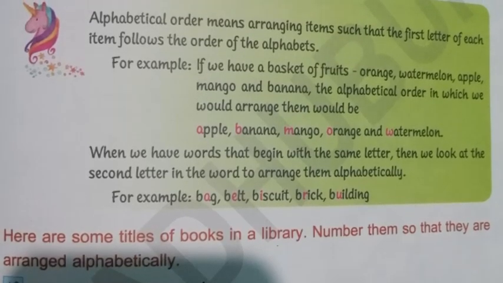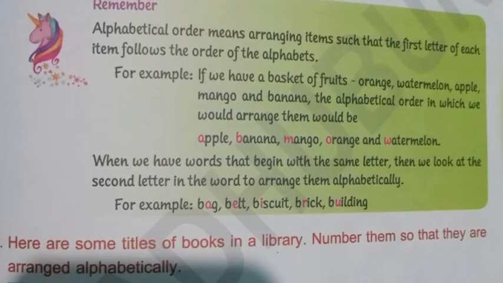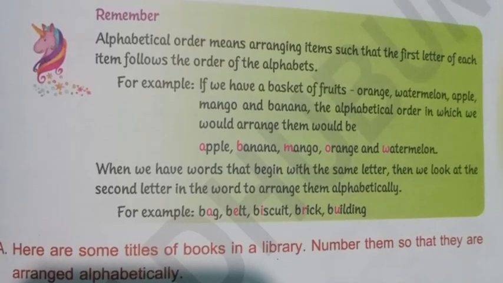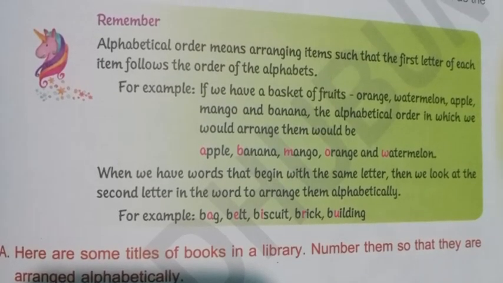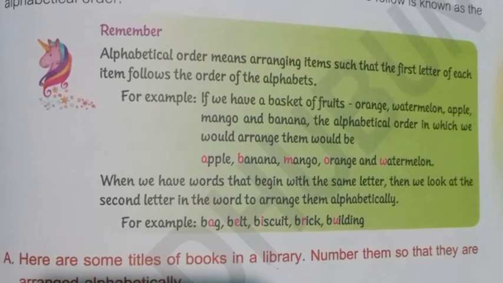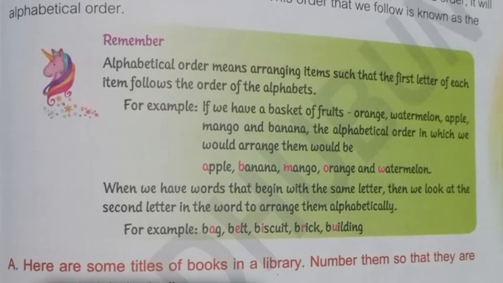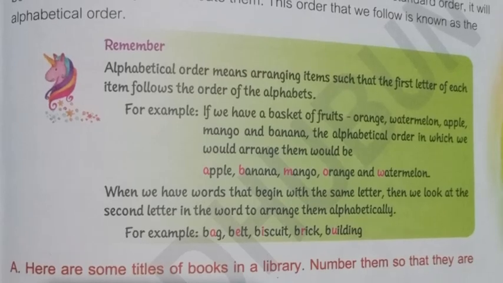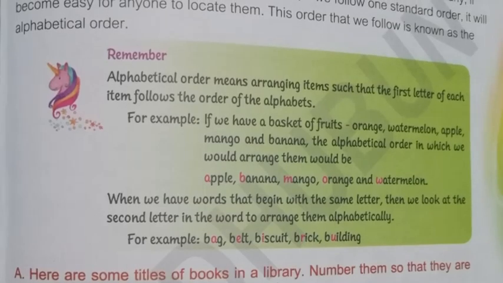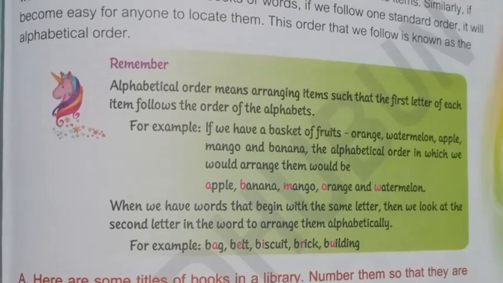When we have words that begin with the same letter, then we look at the second letter in the word to arrange them alphabetically. For example, bag, bake, belt, biscuit, brick, building. Here B is common in every word, so we have to look at the second letter. Okay,